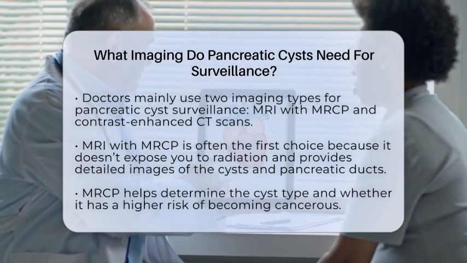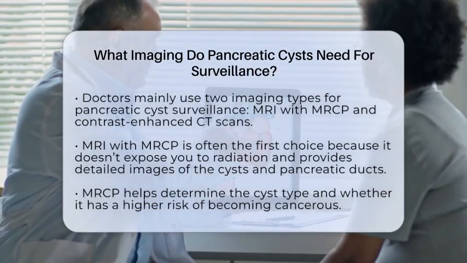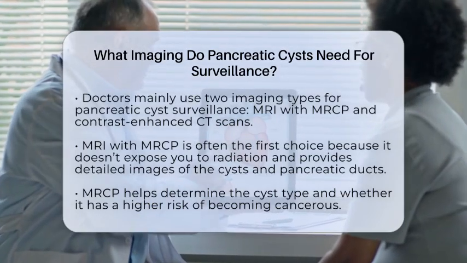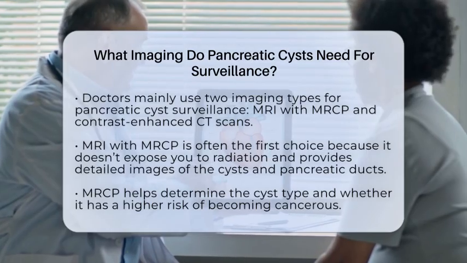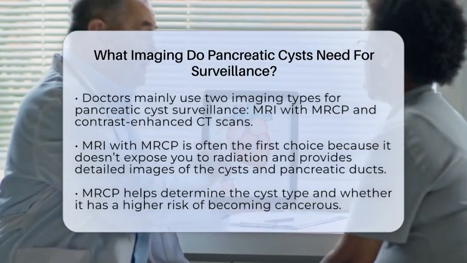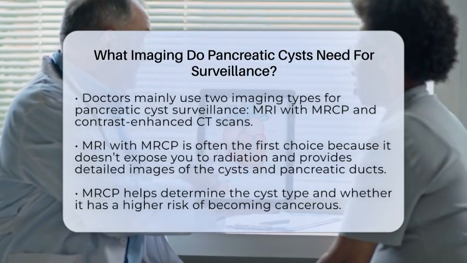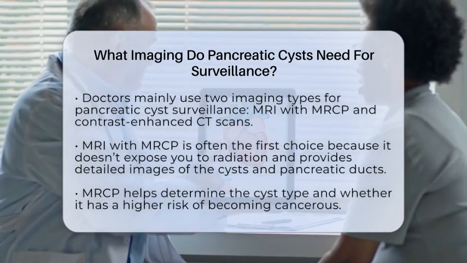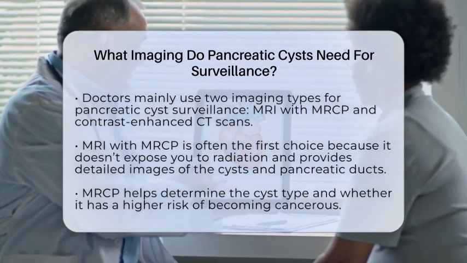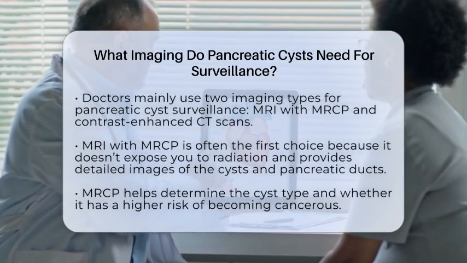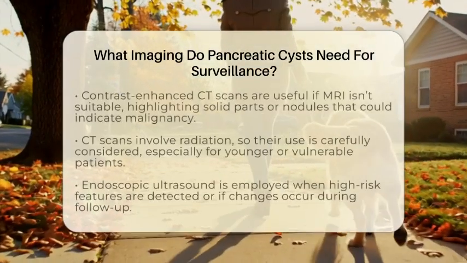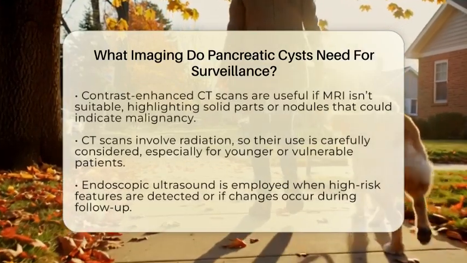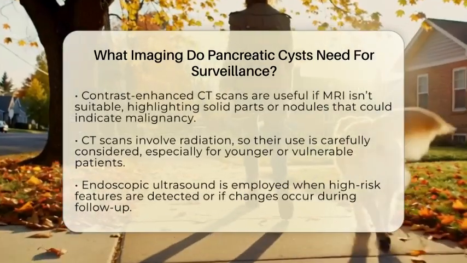Magnetic resonance imaging with MRCP is often the first choice for surveillance. It's preferred because it doesn't expose you to radiation and provides detailed pictures of the cysts, the pancreatic ducts, and whether the cyst communicates with the main duct. This helps doctors figure out what type of cyst it is and whether it might have a higher chance of becoming cancerous. MRCP is especially useful for younger patients or those needing frequent monitoring.